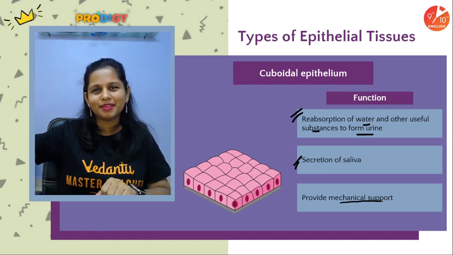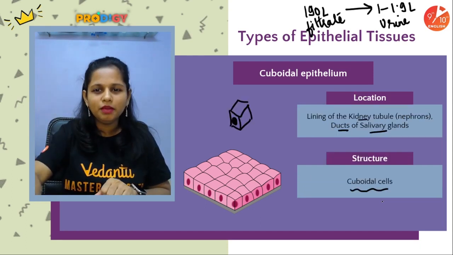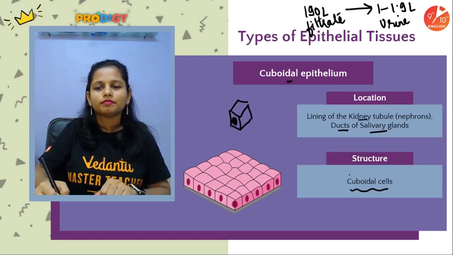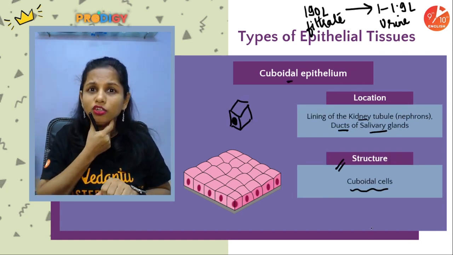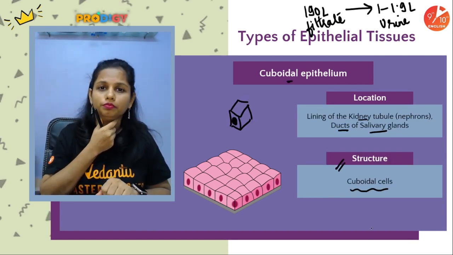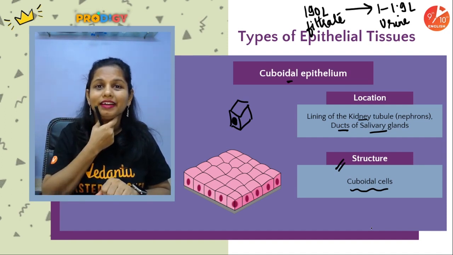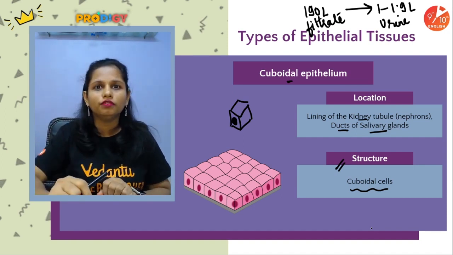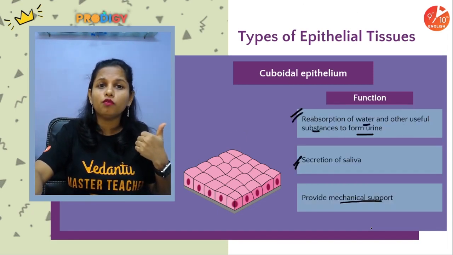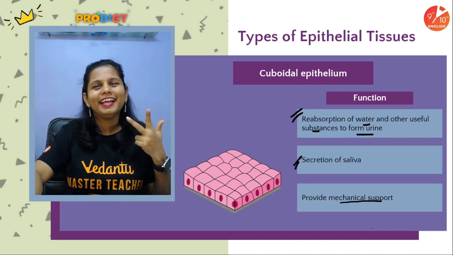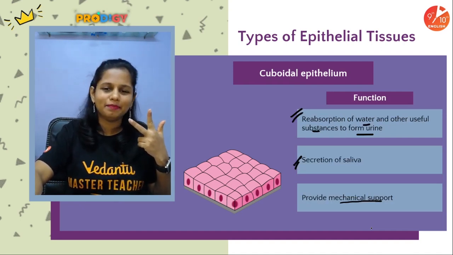So yeah, people, cuboidal epithelium is cuboidal in shape, present in the lining of the tubes, the ducts of the salivary gland and the lining of the kidney tubule. Function: reabsorption of water and useful substances to form urine, secretion of saliva, and providing mechanical support.